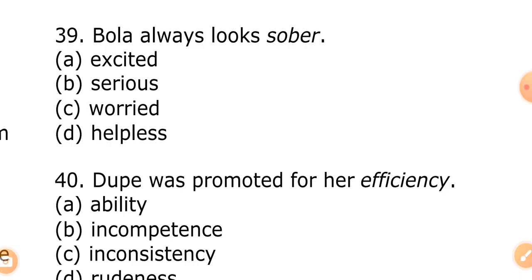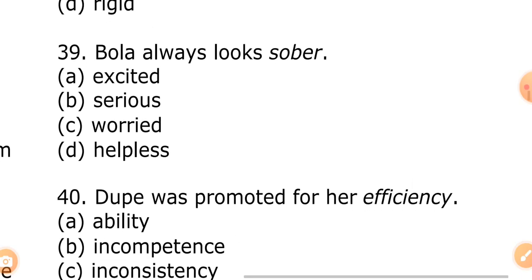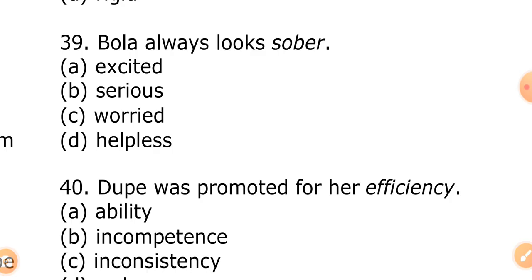Very important. Bola always looks sober. The word in italics is S-O-B-E-R. Bola always looks sober. The opposite meaning of sober, is it A, excited? B, serious? C, worried? D, helpless? Okay, come under the comments. Let's thrash it out.